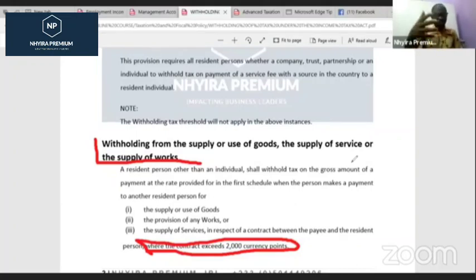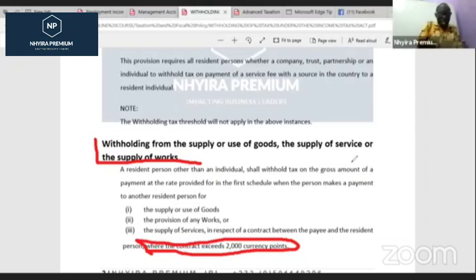But if I did 3 different transactions, I want you to get this very well. If during the year under consideration, I did 3 different transactions with you. The first one was 1,005, you can't withhold tax on it. The second one was 1,000, you can't withhold tax on it. But if you now check cumulatively, I have done how much for you? 2,500. So cumulatively, you have to withhold tax on what? That cumulative amount in relation to that. So that is very, very important. So anything that is going to be now exceeding the 2,000, then you are going to be what? Charging the VAT on it.